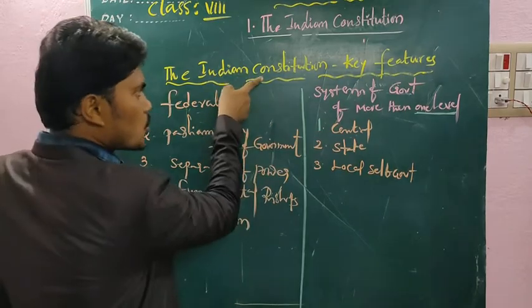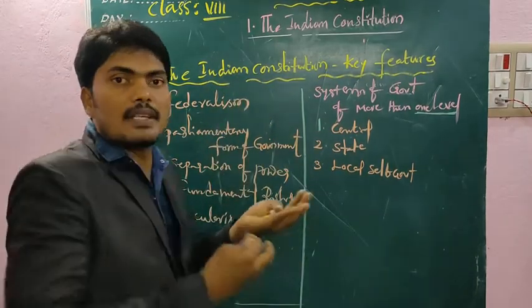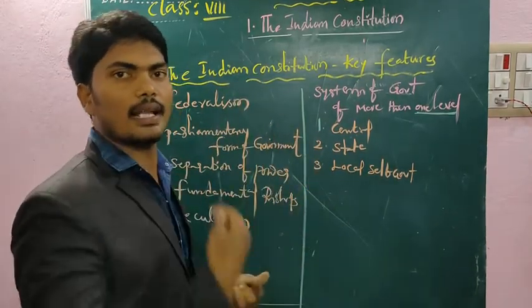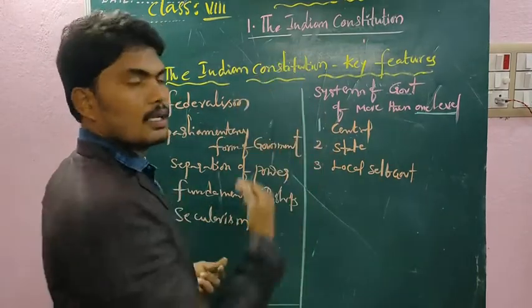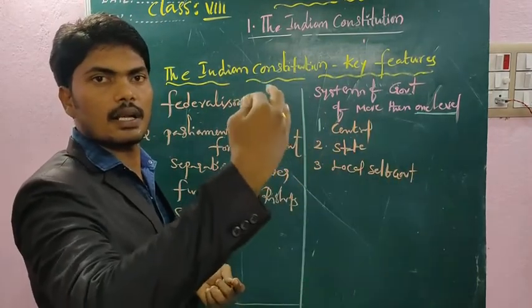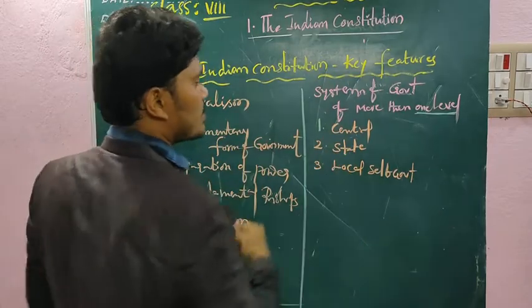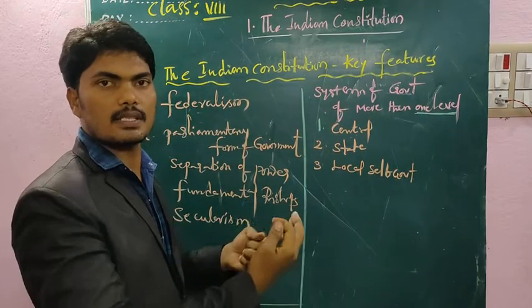As per the constitution, each level has different subjects to administer. The central government has some subjects to rule, and the state governments have some subjects under the constitution.